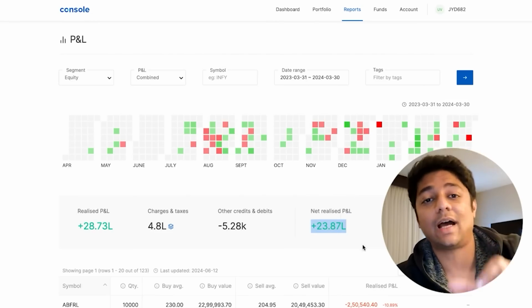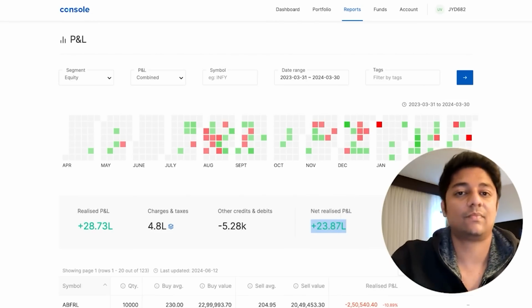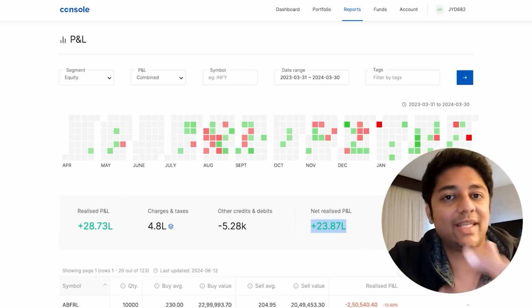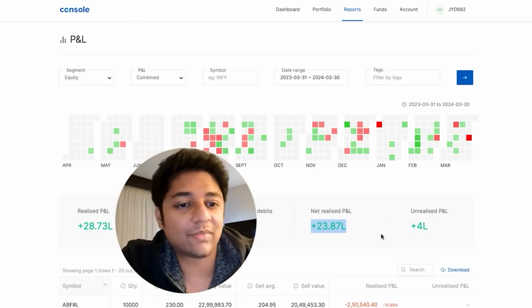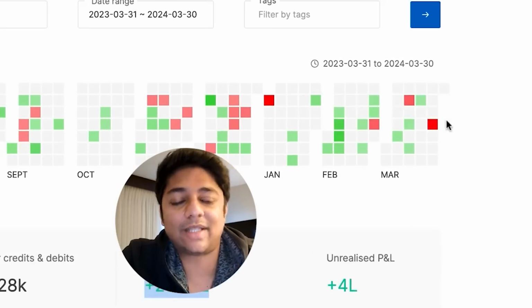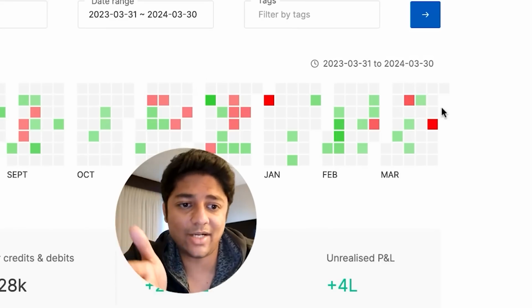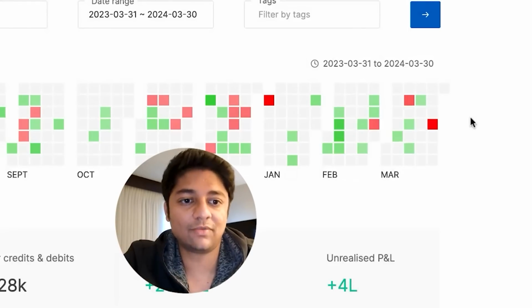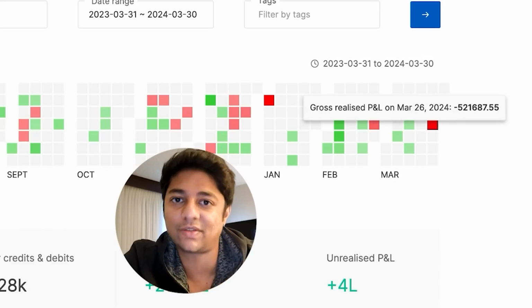Now, this is something that I have to show the government by saying, listen, government, in the year of 2023, I made 23 lakhs from equity sales. Now, if you see something here, just in the month of March ending, right? This is something called tax loss harvesting, which I think a lot of people do. Whenever you're in loss at the end of the year, towards March, you sell all the ones that you're in loss, which shows that I've booked my losses at that point.